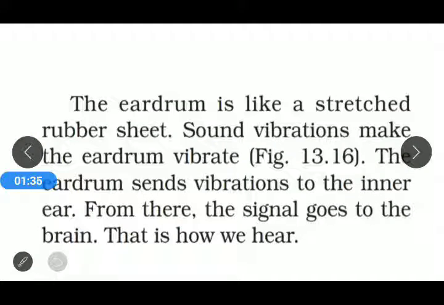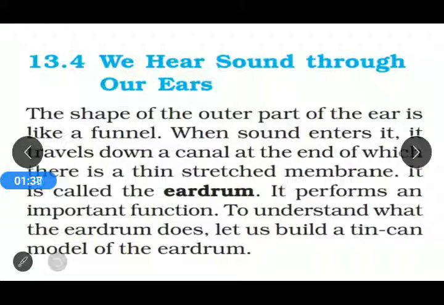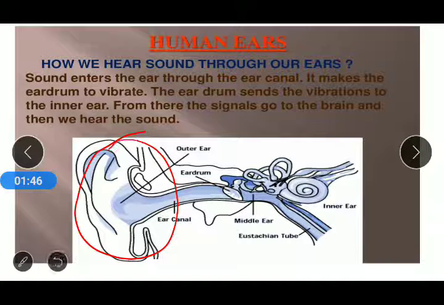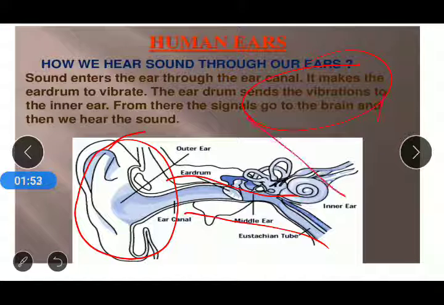Now how are we able to hear the sound? The shape of the outer part of the ear is like a funnel. Funnel means a structure like this. This is the funnel structure. So the outer ear is a funnel-shaped structure.